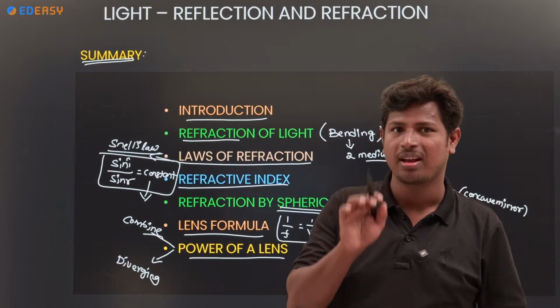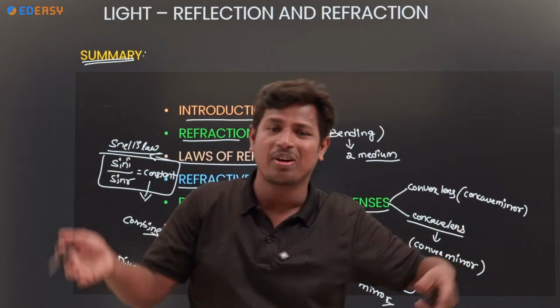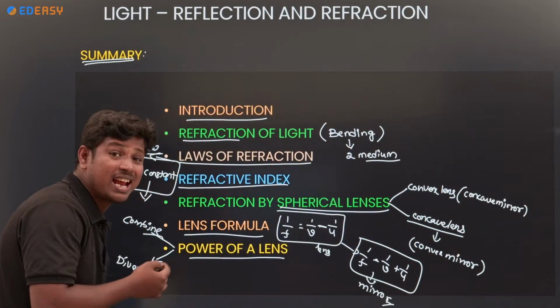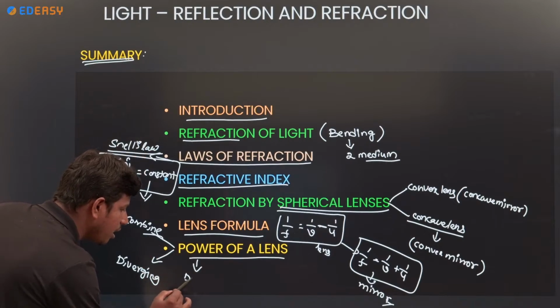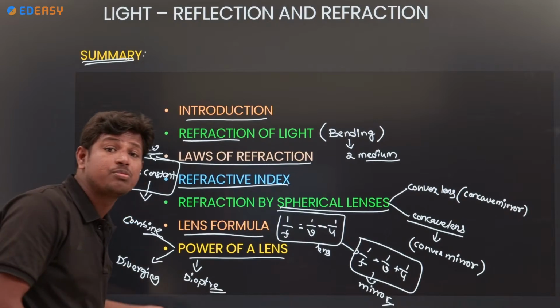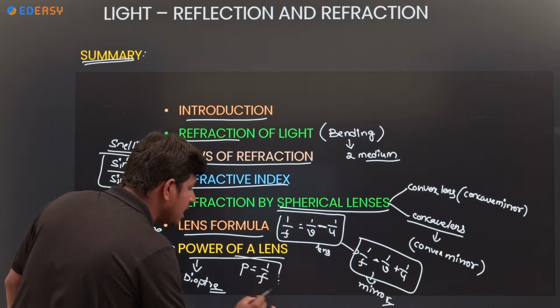That is power. Combining power and diverging power. If you want to separate, for that also you need power. So power of lens, what is the unit? Diopter. And power of lens mainly depends on focal length of the lens.